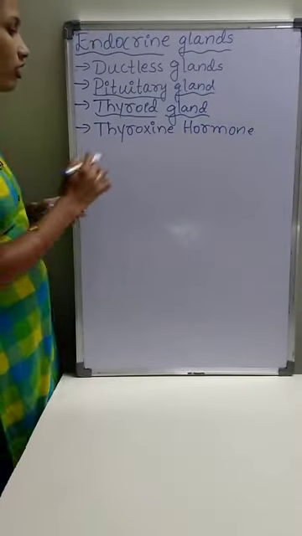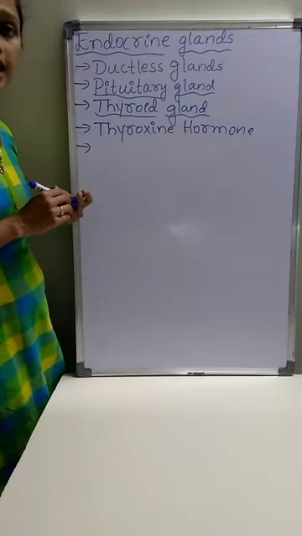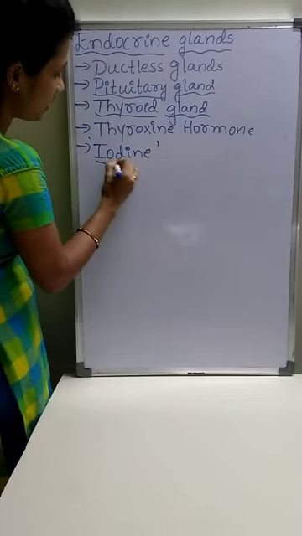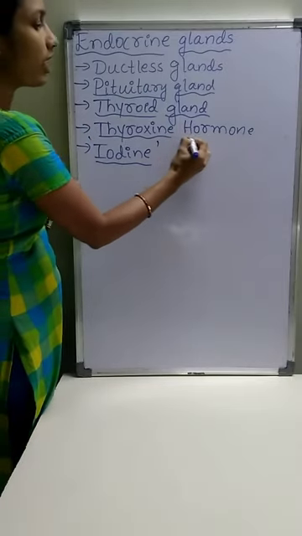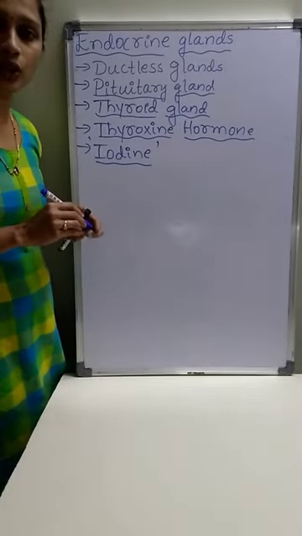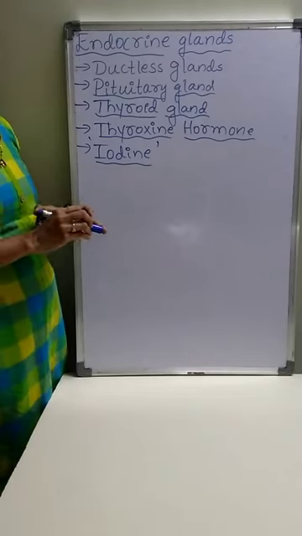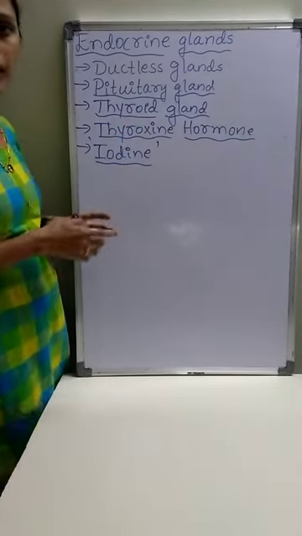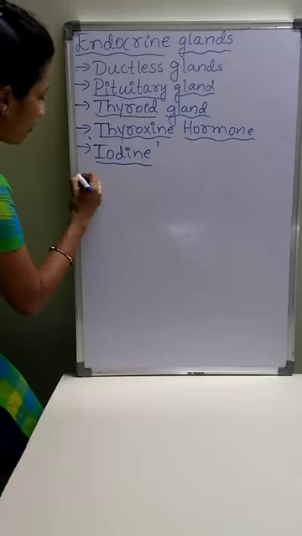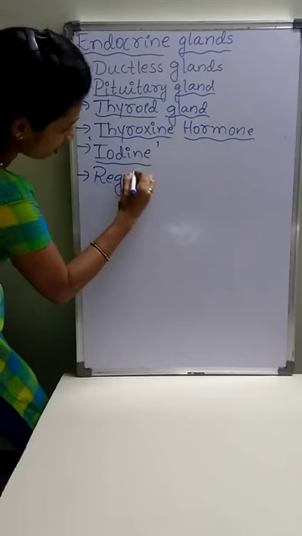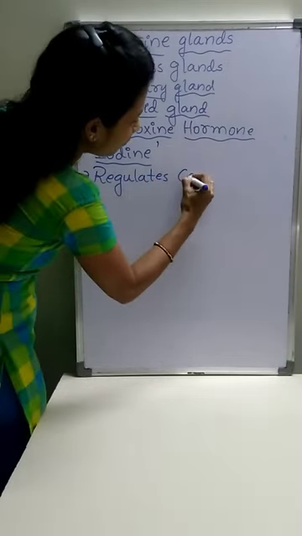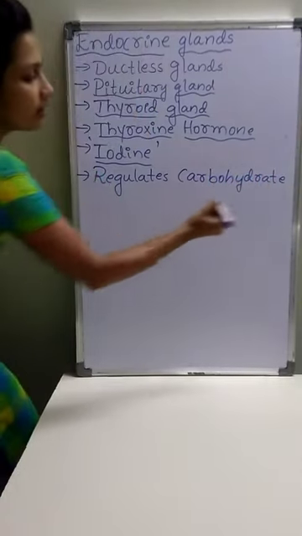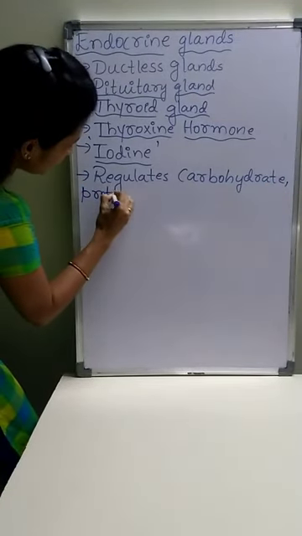For the secretion of thyroxine, iodine is essential. We need to take iodized salt.